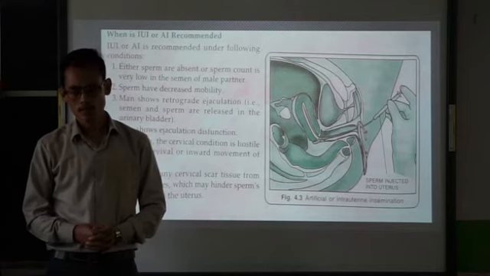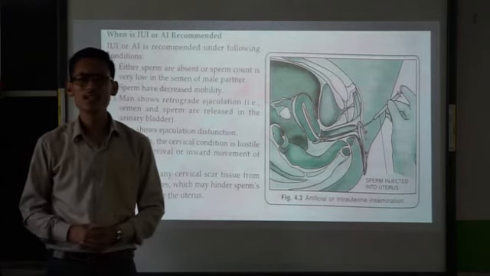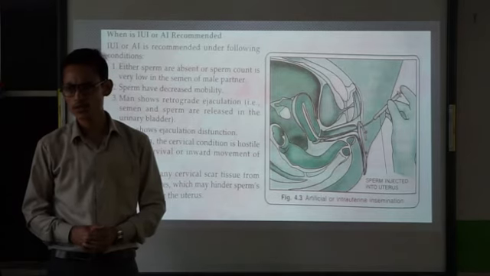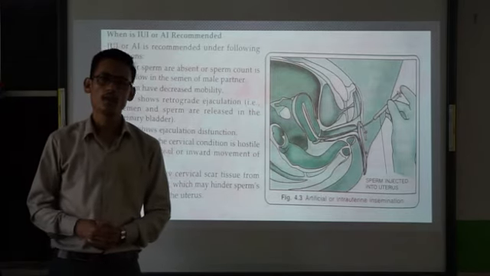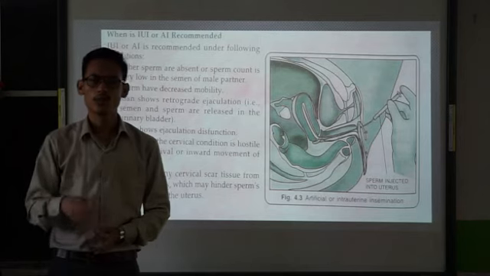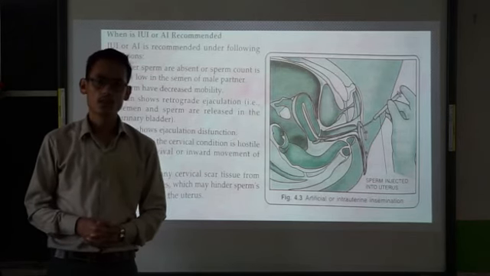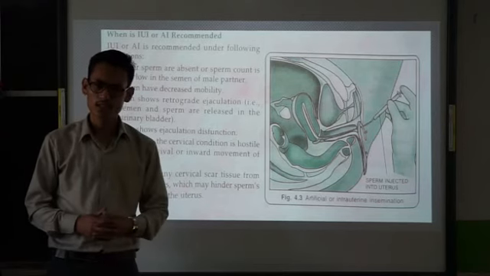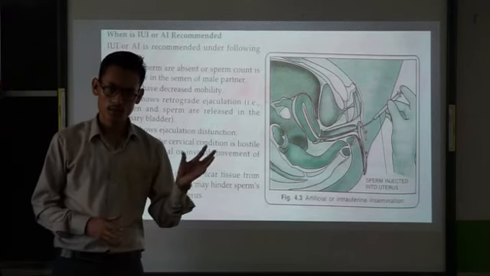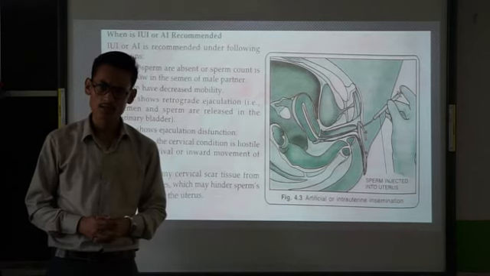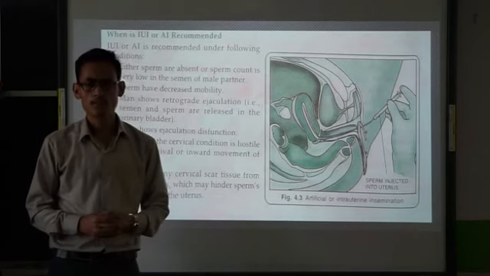Then we have learned about ART, assisted reproductive technologies, which help in reproduction. Under ART, we have learned about IVF, ET, then GIFT, then we have learned about artificial insemination also. So we will continue in the next